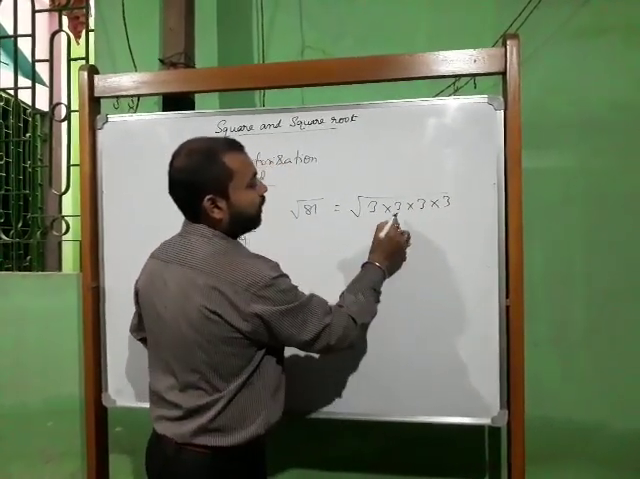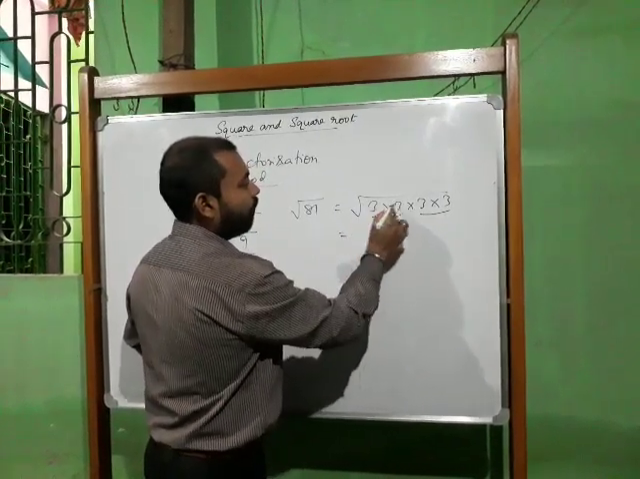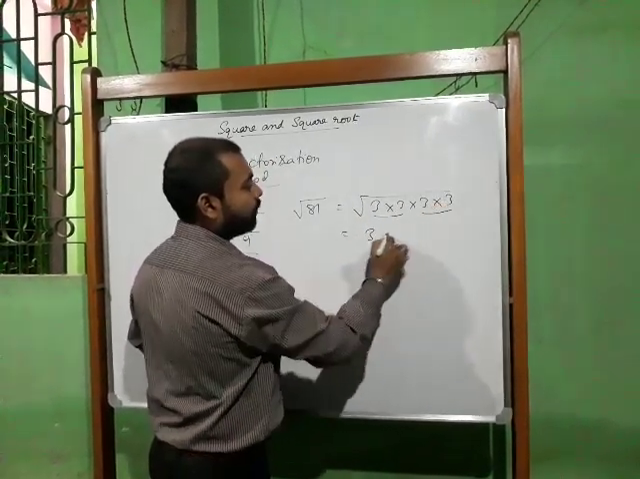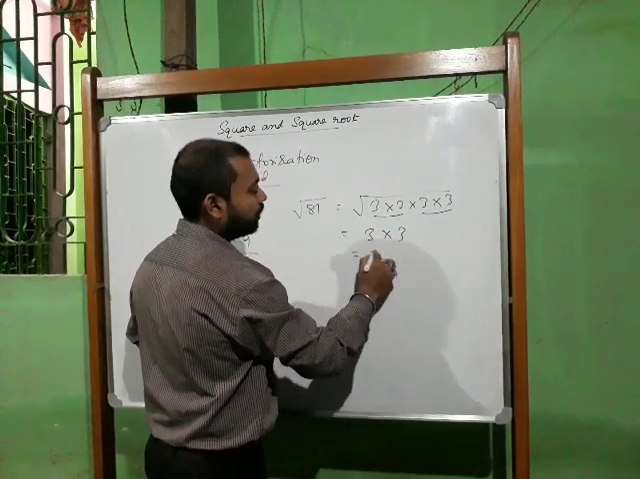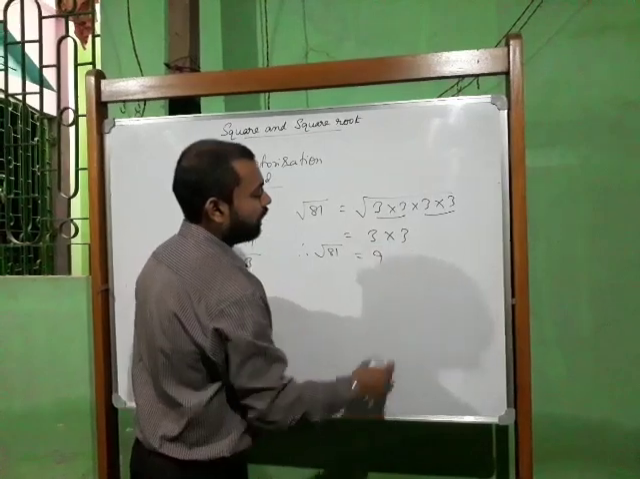So now make pairs. This is one pair, this is another pair. For this pair, one 3 will come out. For this pair again one 3 we will write. So 3 3s are 9. Therefore the square root of 81 is 9.